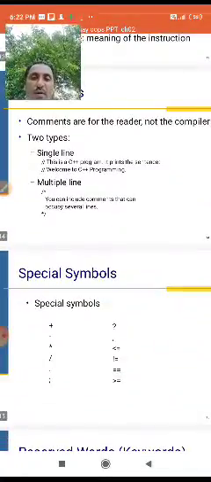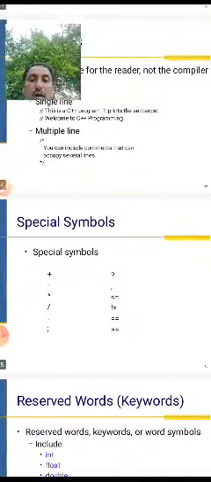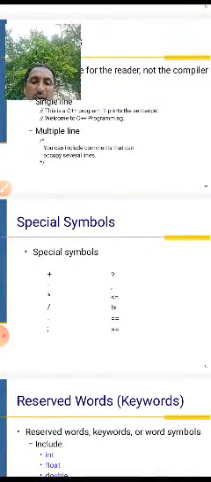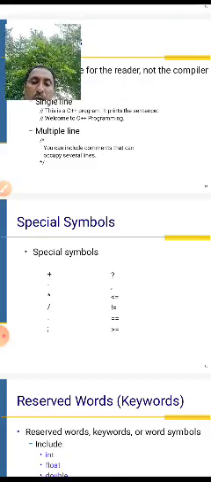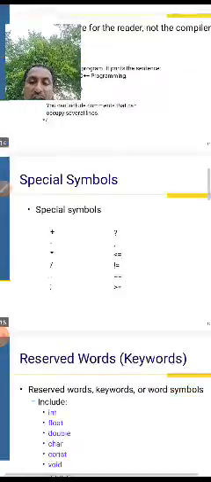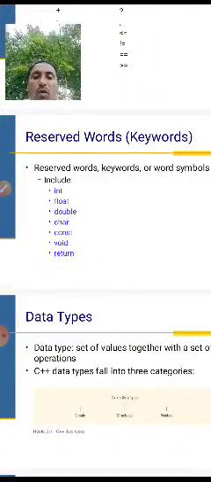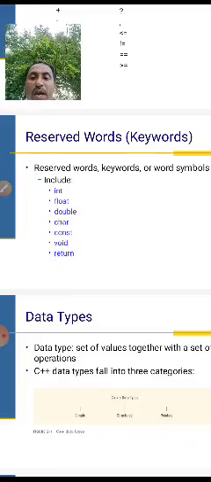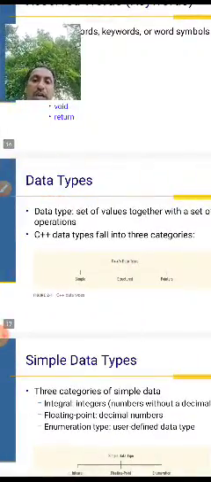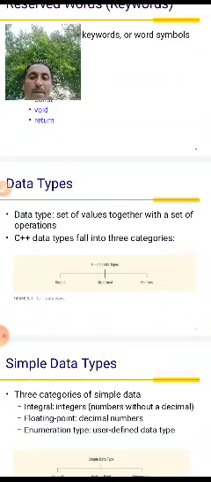Comments are single line or multi-line. Special symbols are addition, subtraction, multiplication, divided by, comma, semicolon, question mark, greater than, less than, equal. Words, keywords: integer, float, double, char, constants, void, return, data types. A data type is a set of values together with a set of operators.